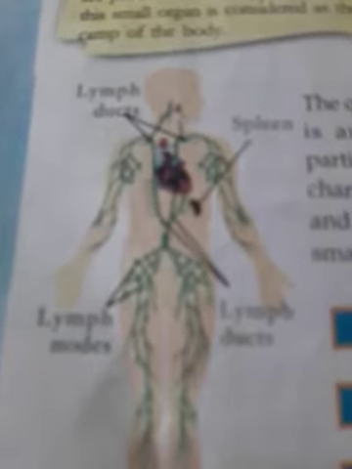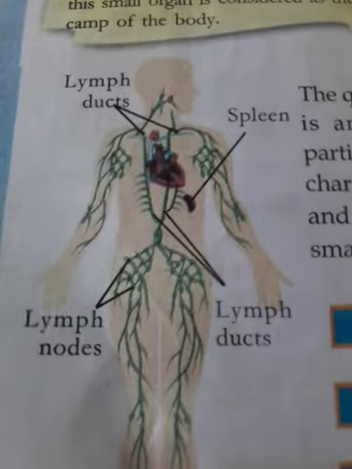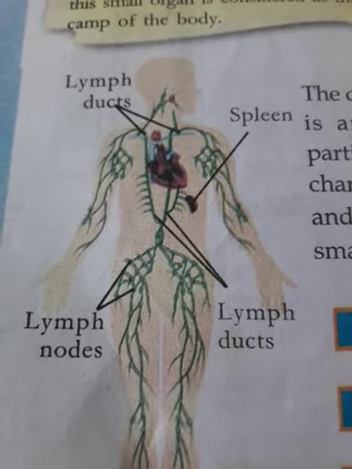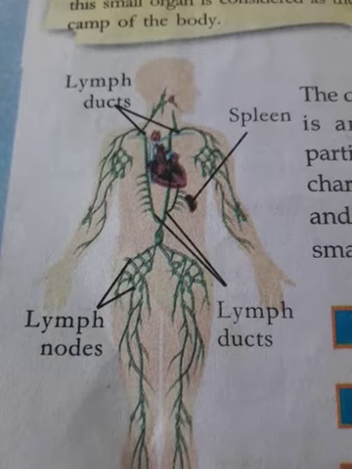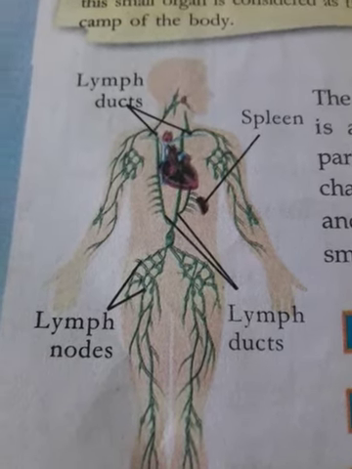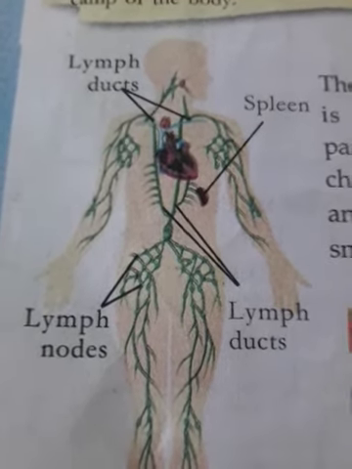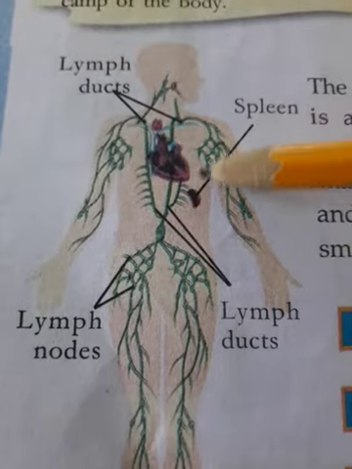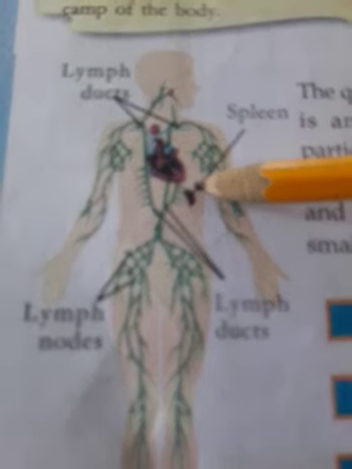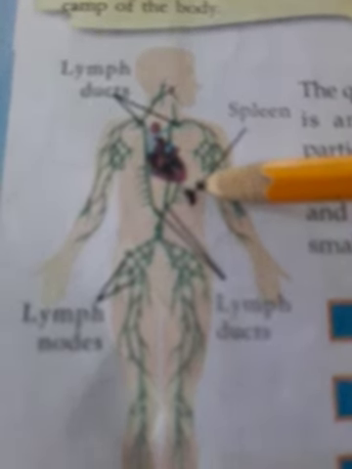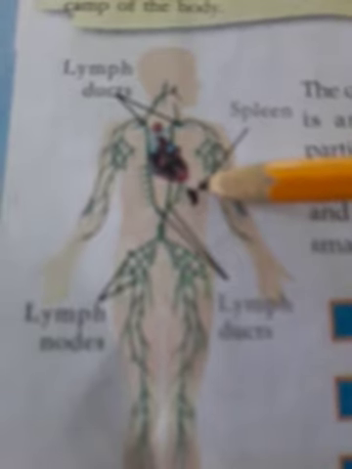In short, this small organ is considered the armory or military campus of the body. Sometimes the spleen is called the blood bank of the body because it stores blood in small quantities.